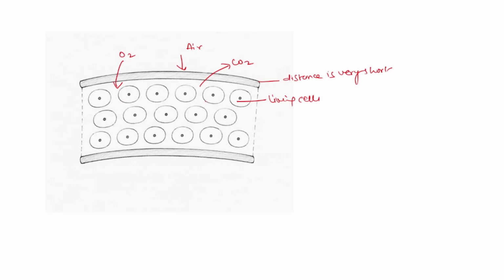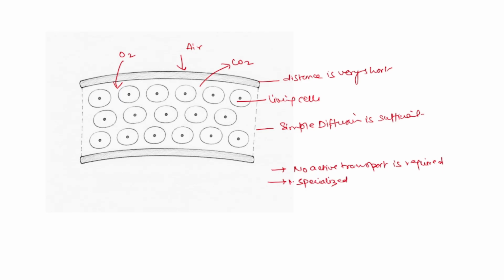So, the diffusion is sufficient. No active transport is required as well as no specialized respiratory organs are required. Most living cells in plants are located close to each other as well as close to the surface, so gases travel only a short distance. Therefore, simple diffusion is sufficient.